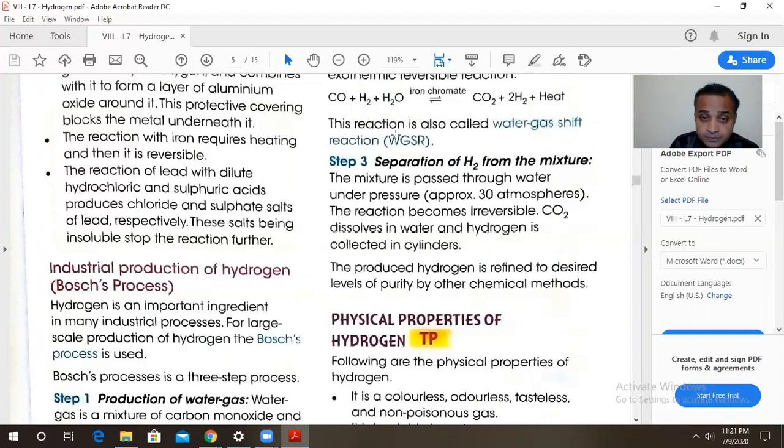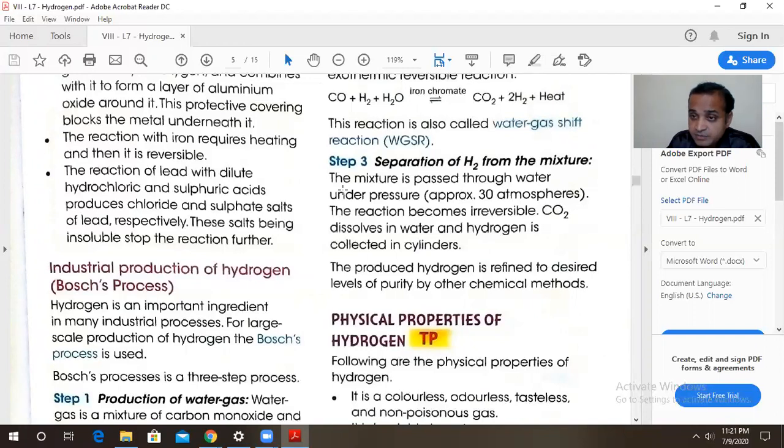So what is done? This mixture of CO2 and H2 is passed through water under pressure. That means we are going to apply a pressure in a container. We are going to take water and pass the CO2 and H2 in that container or cylinder, in excess so that a pressure is applied. And what happens over here is CO2 reacts with water to form H2CO3.